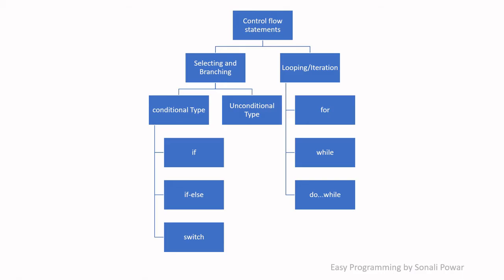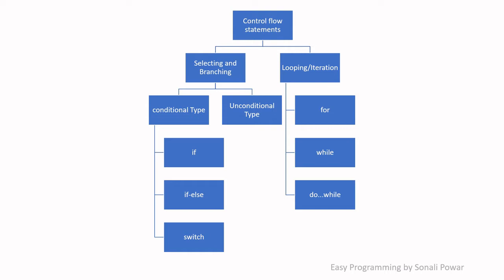In this lecture, we are going to see the control flow statements and what control flow statements are available in the C language. First, we will see what is meant by control flow statements. These are the statements which decide the flow of your program, that is, how the program will be executed and which instructions of the program will be executed. So these statements decide the flow of your program.